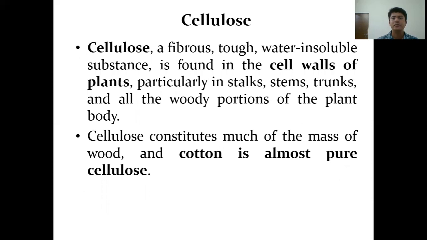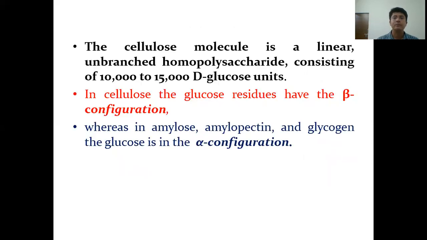Cellulose is a fibrous, tough, water insoluble substance which is found in the cell walls of plants, particularly in stalks, stems, trunks, and all woody portions of the plant body. Cellulose constitutes much of the mass of wood, and cotton is almost pure cellulose. This molecule is a linear, unbranched homopolysaccharide consisting of 10,000 to 15,000 repeating glucose units.